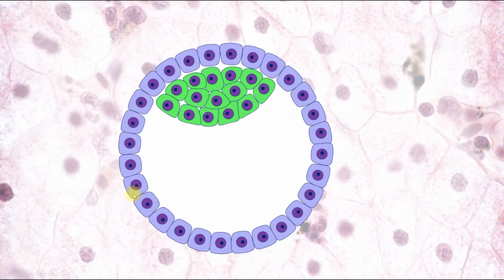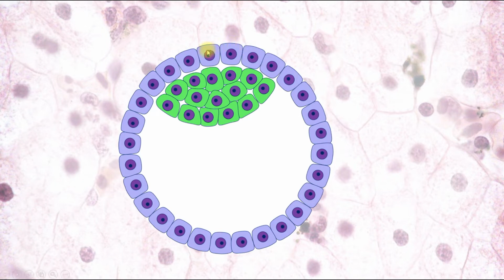Here we can see the blastocyst, its embryoblast and its trophoblast, and those cells are like epithelial cells, tightly attached to each other, and they will play a key role in the implantation. First of all they have receptors which are needed for attachment to the endometrium. So receptors play a very important role in the attachment, and also these cells will release hydrolytic enzymes which are needed for the invasion.